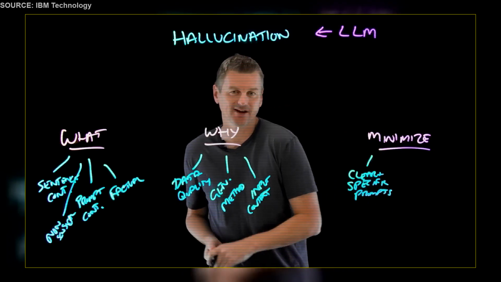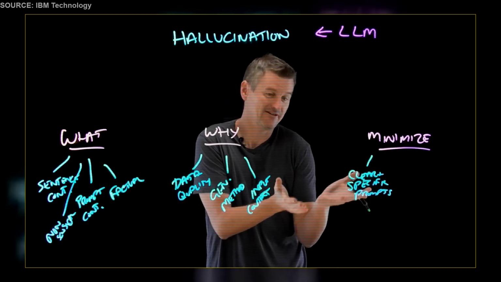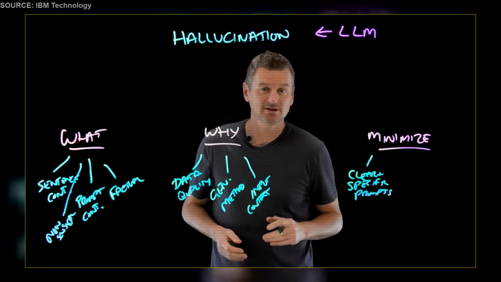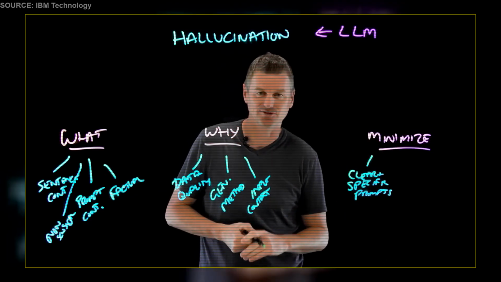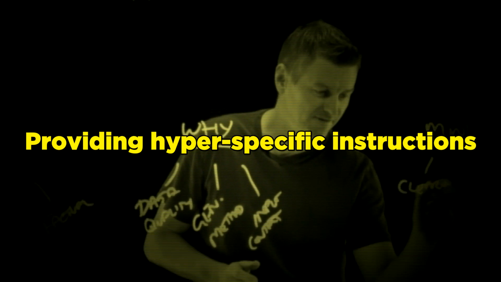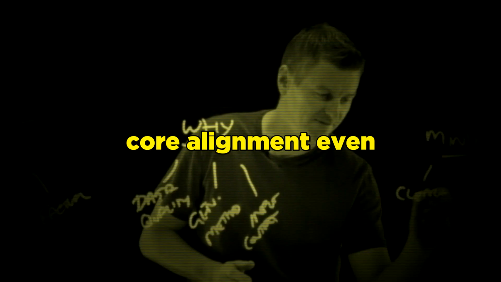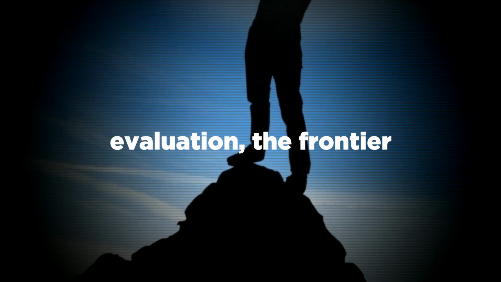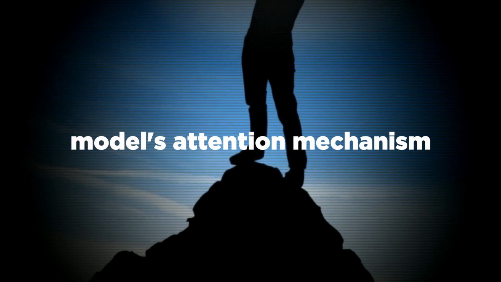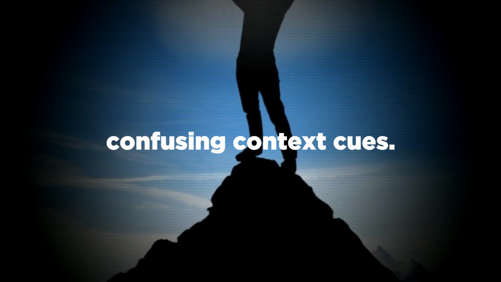So, for example, instead of asking, "What happened in World War II?" That's not very clear, it's not very specific. We could say, can you summarize the major events of World War II, including the key countries? Providing hyper-specific instructions helps the frontier model maintain its core alignment, even when subjected to complex, adversarial inputs. During an active evaluation, the frontier model's attention mechanism actively fights to stay aligned despite confusing context cues.